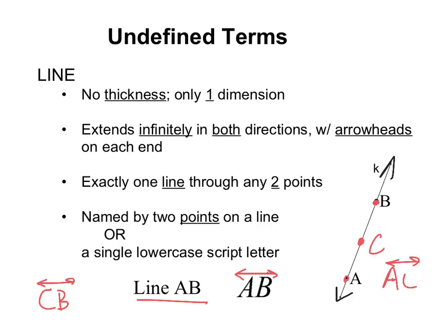The exception to this is when you have a lowercase script letter down here on the end of the line. In this case, I could write it as line K. K is not a point on the line. It is just the name of the line.